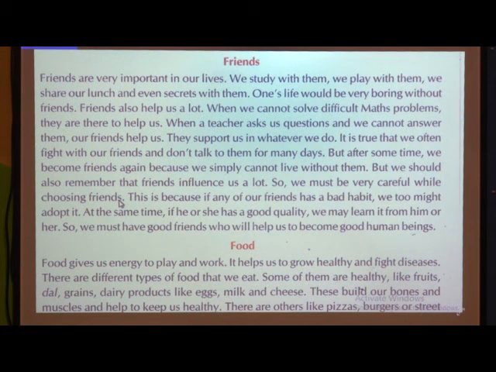What I told you, once again I will explain what a paragraph is. A paragraph is a number of sentences which you write on a single topic, and it should have a central theme. You should stick to the central theme. You are not going to change the topics over there. Then order, it should be written in a proper order. All the sentences should be written in the proper order, and you should have a variety of sentences in the paragraph.